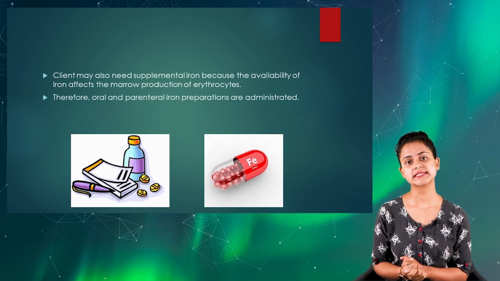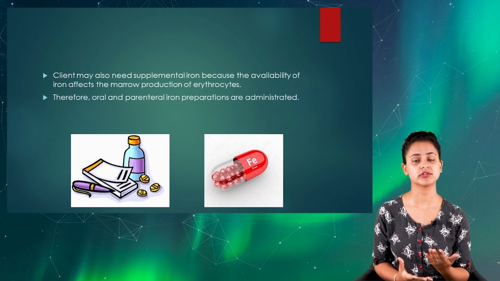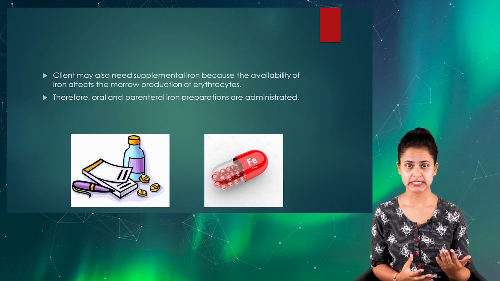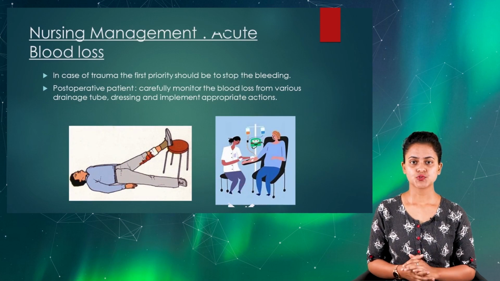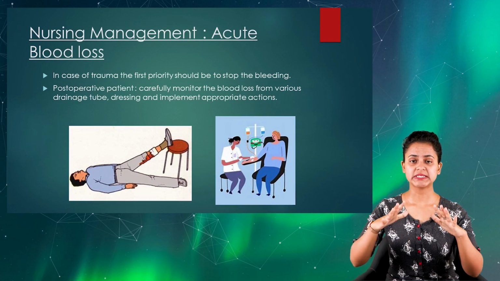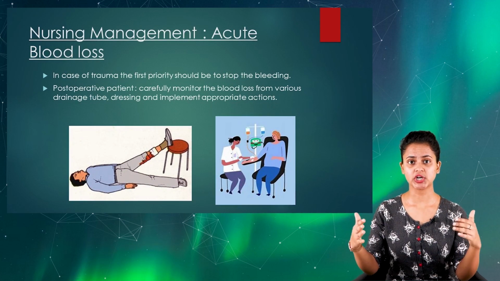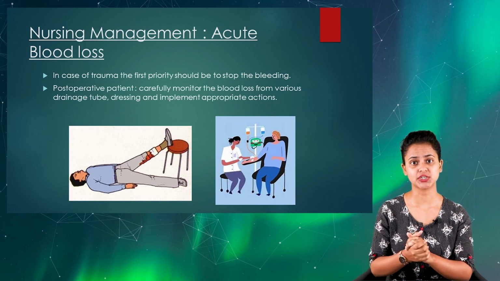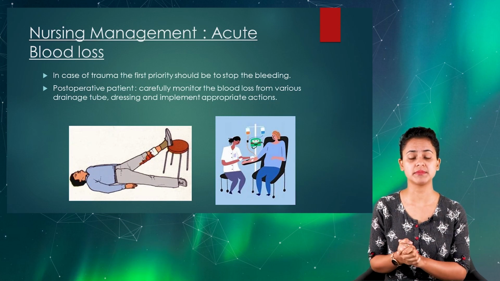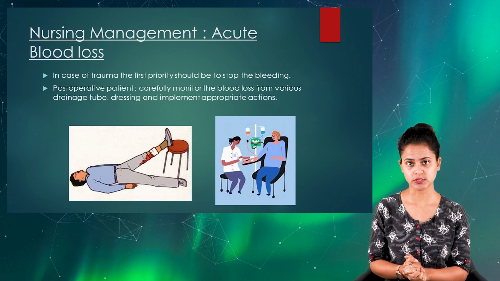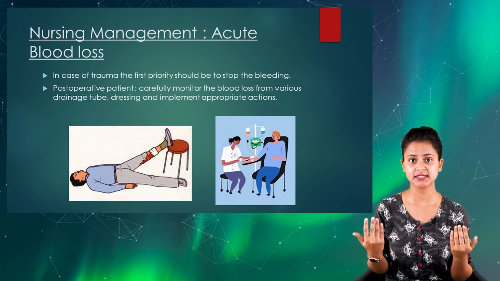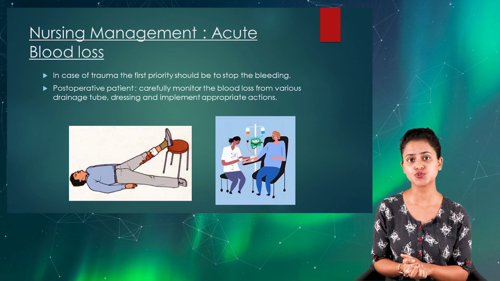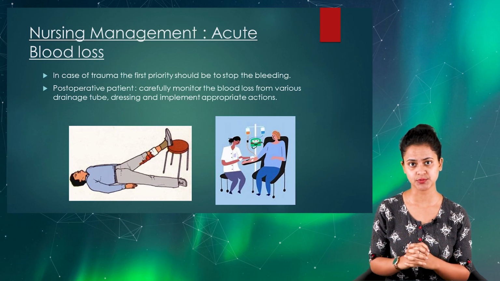Generally, parenteral iron administration would be done by the medical professionals for the client. So I hope now you have got a complete idea and a clear picture of what it looks like to develop anemia related to acute blood loss. We have seen the factors generally affecting it, the diagnostic studies and the method to do them, and the basic treatment procedure.